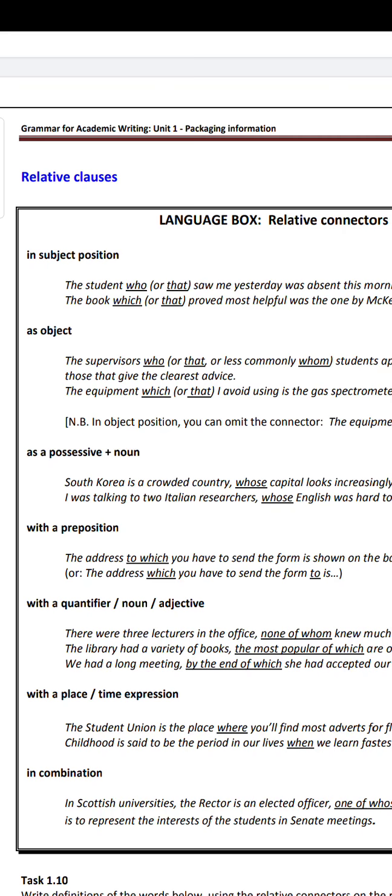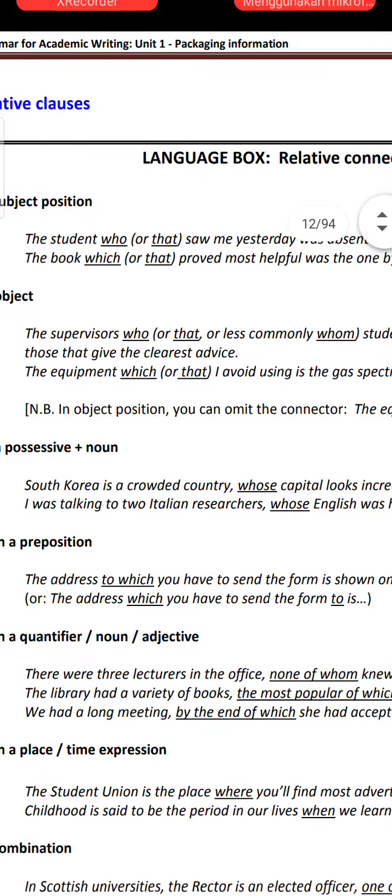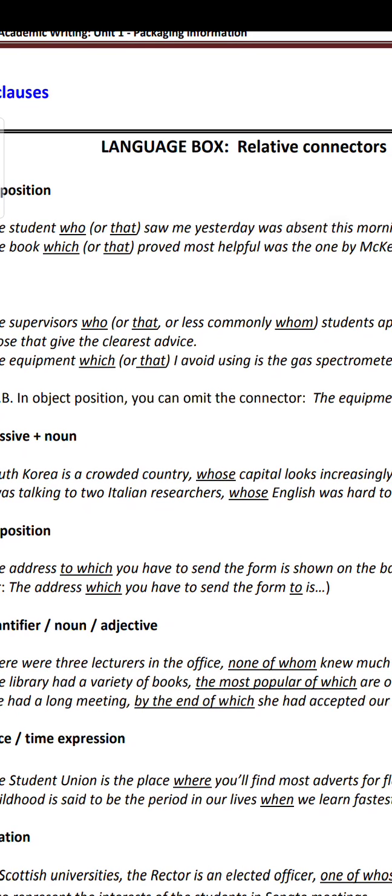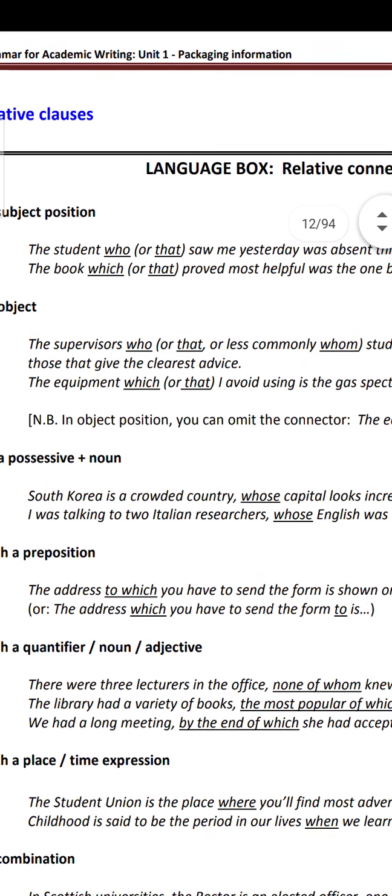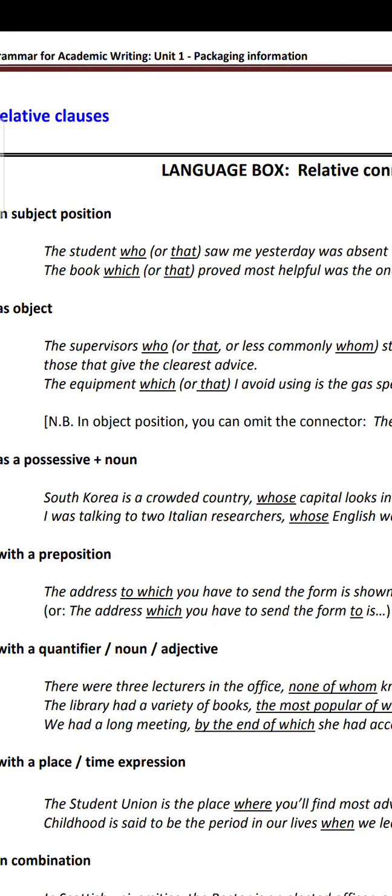The difference is what is following after the connectors. If you are talking about subject position, as you can see in the explanation here, after who it is followed by a verb. The student who saw me yesterday, the book which proved most helpful.